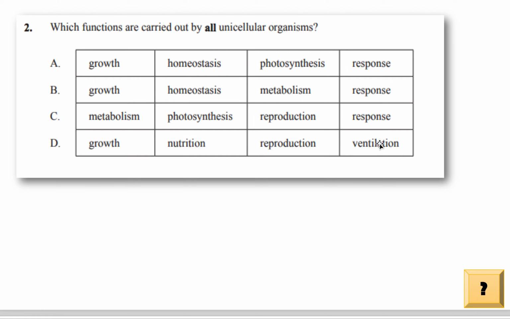Like, think about a plant. A plant doesn't have a mouth to inhale and exhale. Anyways, we're specifically talking about unicellular, which means a single cell, and it has the same properties as any living organism.